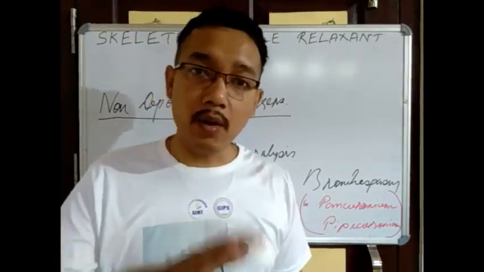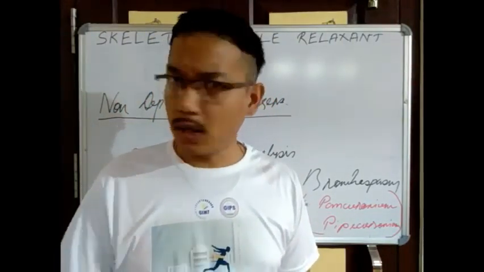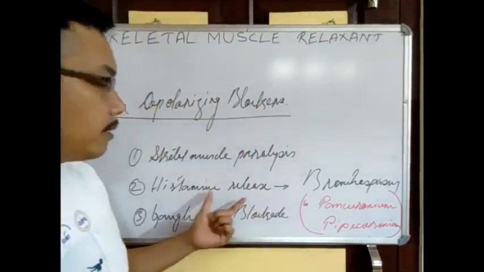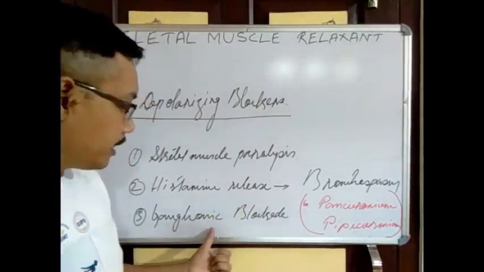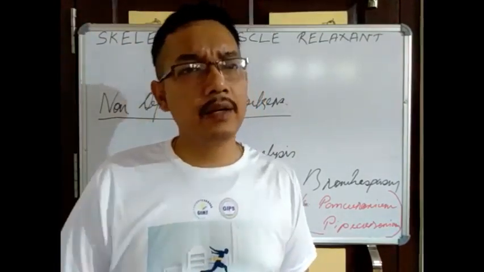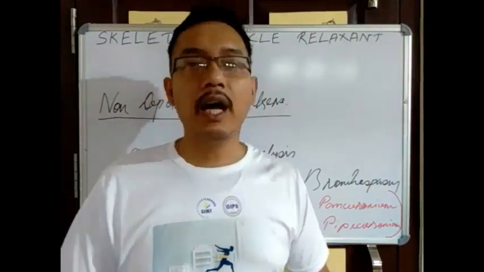Again, these drugs can cause hypotension, not by any other mechanism, maybe by this histamine release as well as ganglionic blockade. Histamine release and ganglionic blockade can partially cause the hypotension.